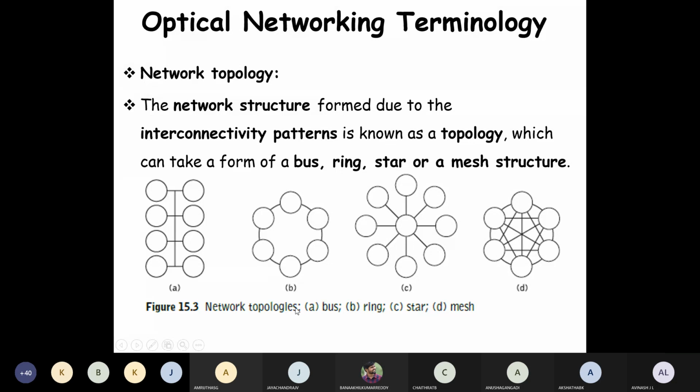People are very much familiar with network topologies: bus, ring, star, and mesh.